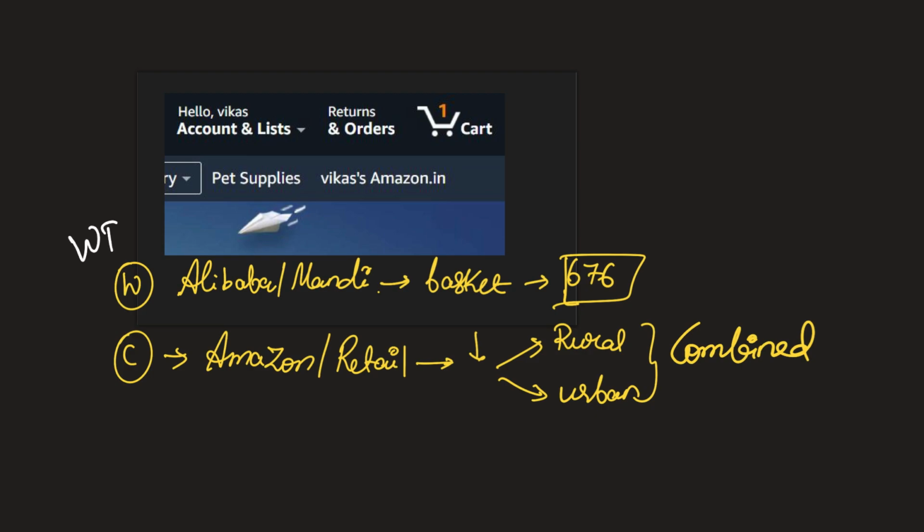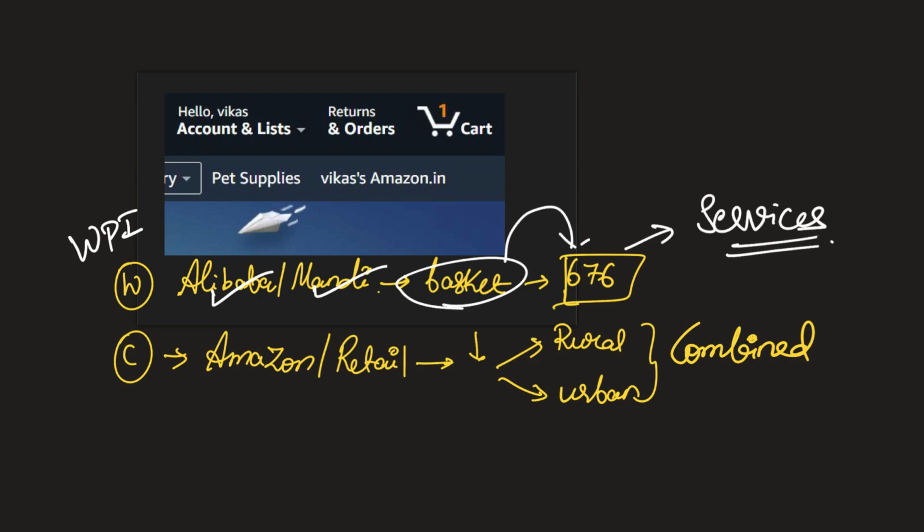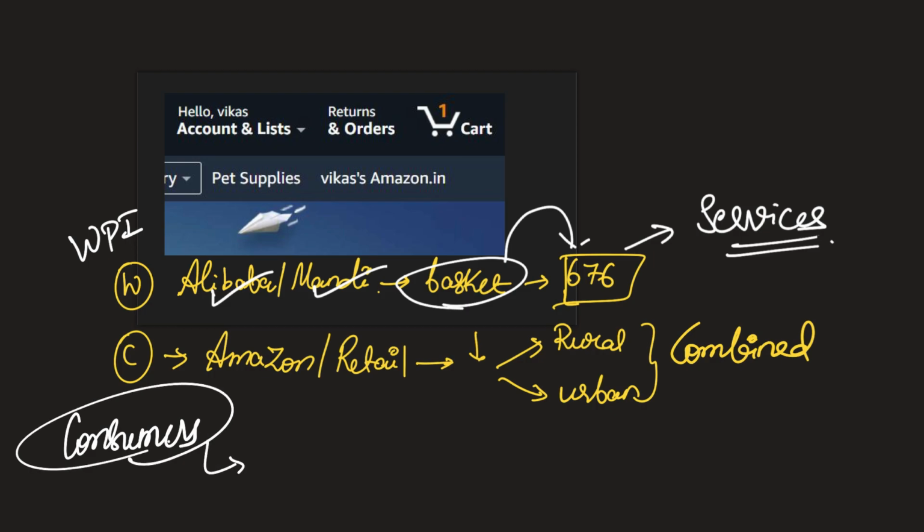Now that we are done with WPI, where we have understood how the wholesale market, for example Alibaba or a local mandi, functions, and what the basket of goods is, which constitutes 676 articles, we have discussed all those things. And the important thing is it does not include services. Now, when we are talking about things that affect consumers at an individual level, obviously we don't buy things in bulk, and we do not just depend on goods. There are services like we might have to go to a doctor, or we might have to deploy a chartered accountant service during filing income tax returns. Where are they counted? In CPI.